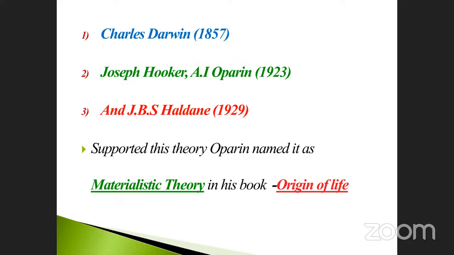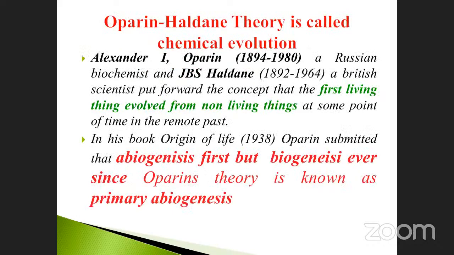Next, the Oparin-Haldane theory is called chemical evolution because it is made up of chemical substances, and also called the material theory, isn't it? See here what he stated in his research analysis. Alexander I. Oparin, 1894 to 1980, a Russian biochemist, and J.B.S. Haldane.